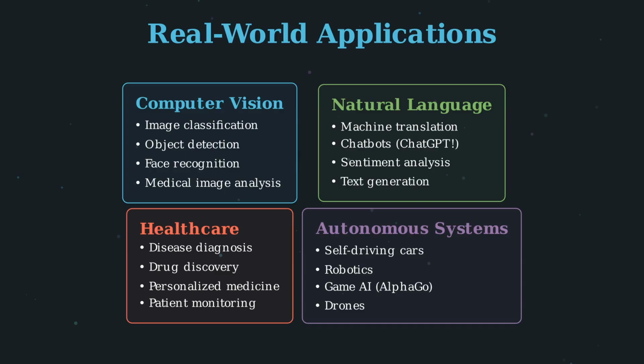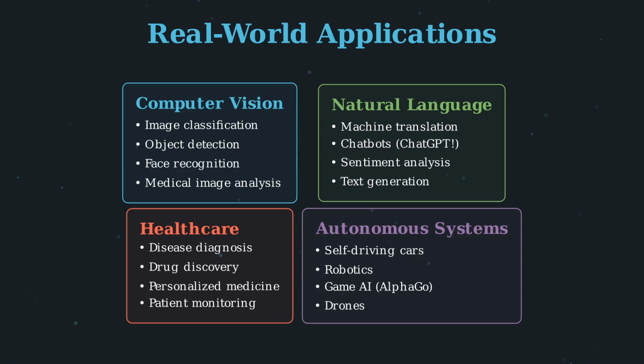In healthcare, neural networks analyze patient data to diagnose diseases from symptoms and test results. They are accelerating drug discovery by predicting how molecules will interact. Personalized medicine uses neural networks to tailor treatments to individual patients.